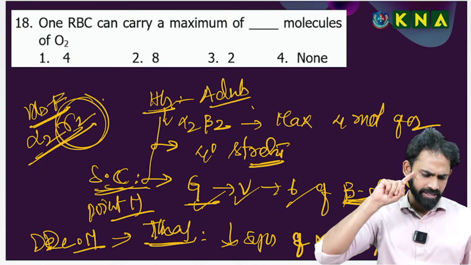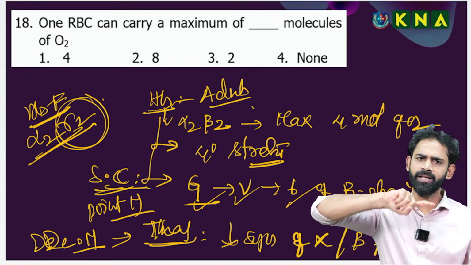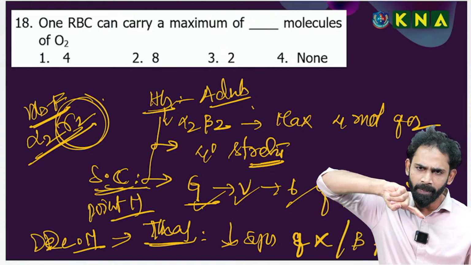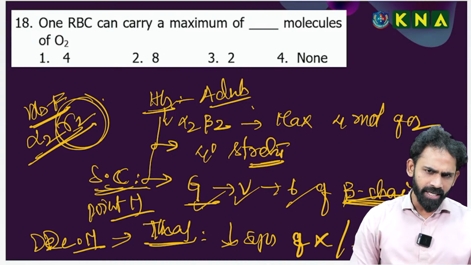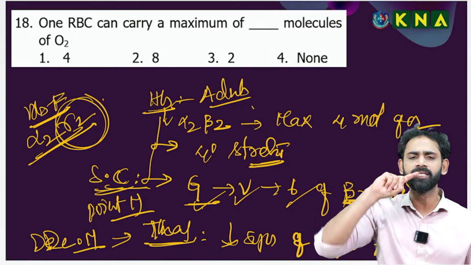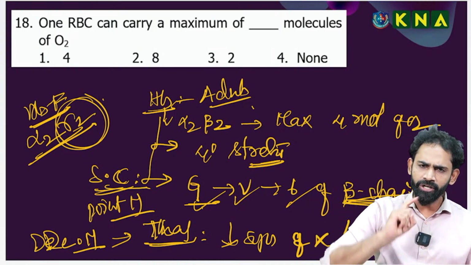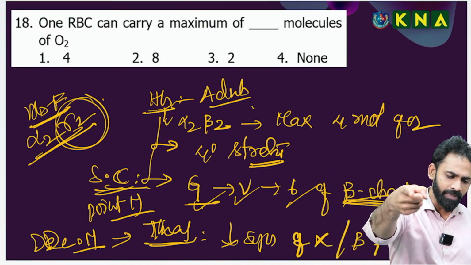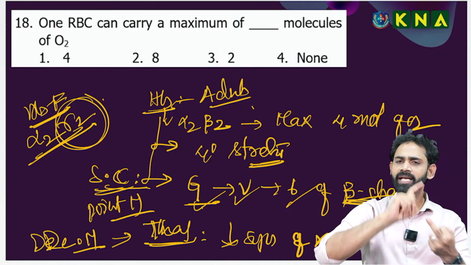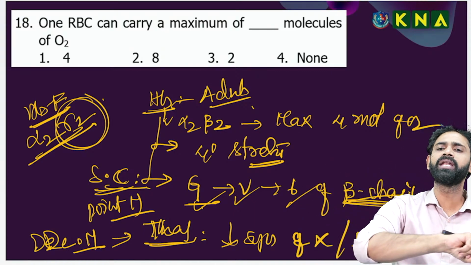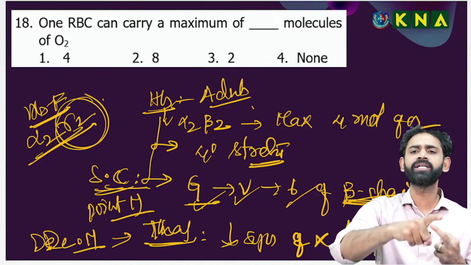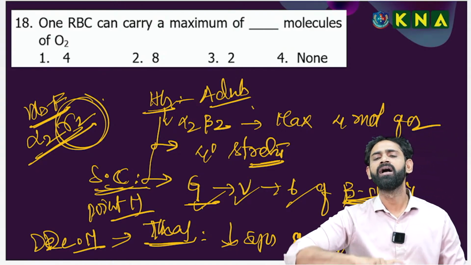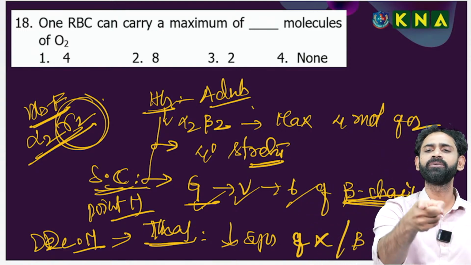Next one. In sickle cell anemia, glutamic acid is replaced by valine at the 6th position of the beta polypeptide chain. It is due to a point mutation. Thalassemia is due to a deletion mutation, involving a reduced synthesis of either the alpha chain or the beta chain. The last statement is a very nice point. Sickle cell anemia is a qualitative anemia. Thalassemia is a quantitative anemia.